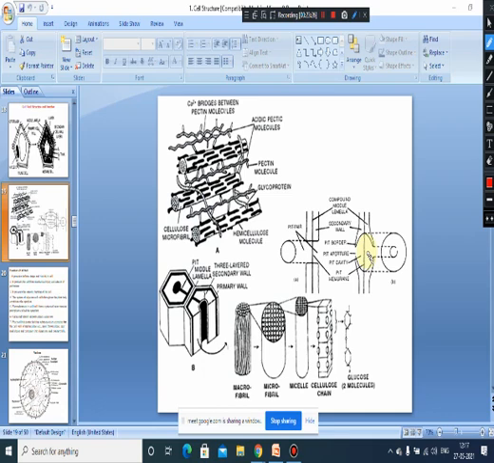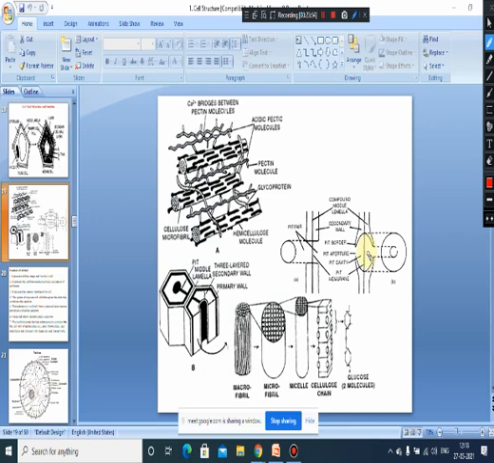And their number depends on the types of cells. Generally, they are in large numbers, abundant. And thereby what happens? They are connected to the adjacent cells. Then what is the role of this plasmodesmata?